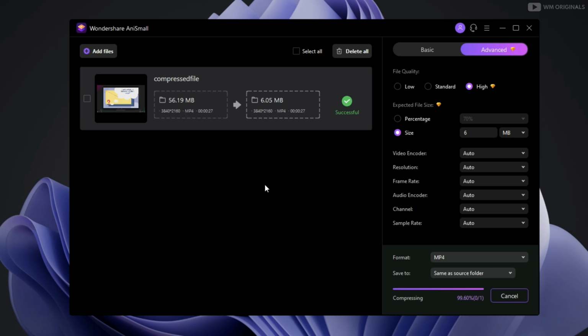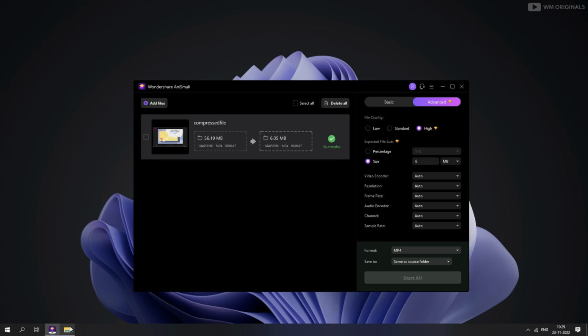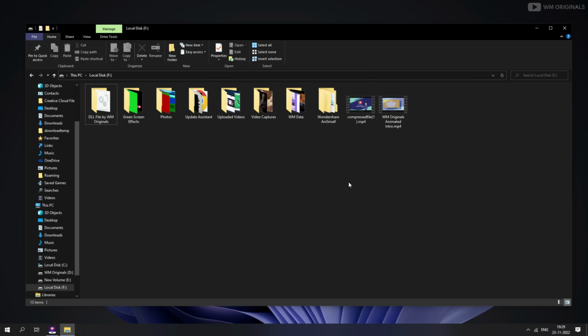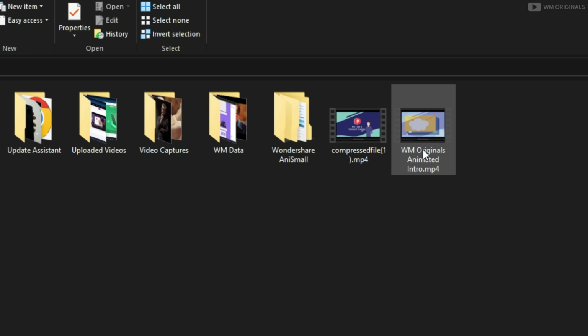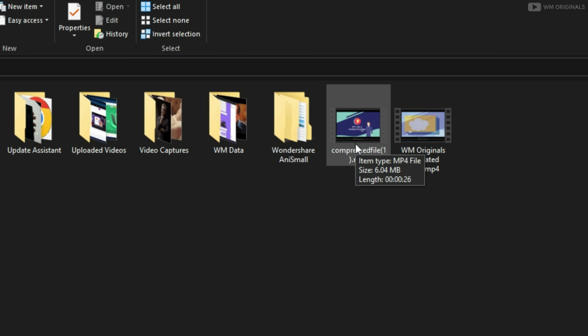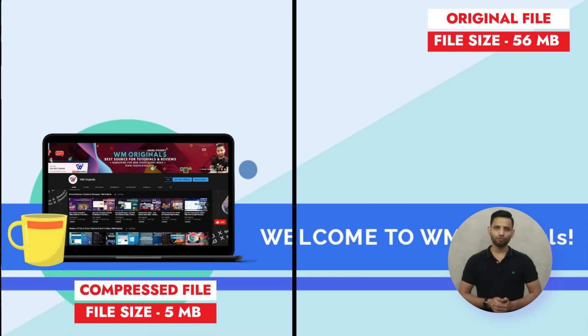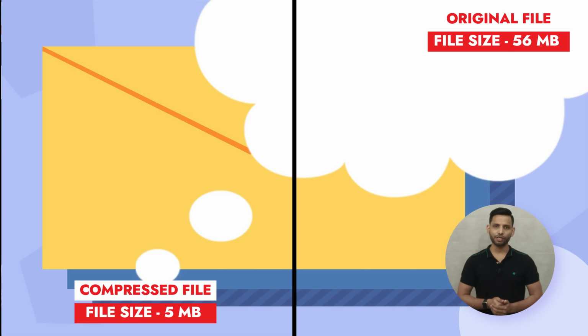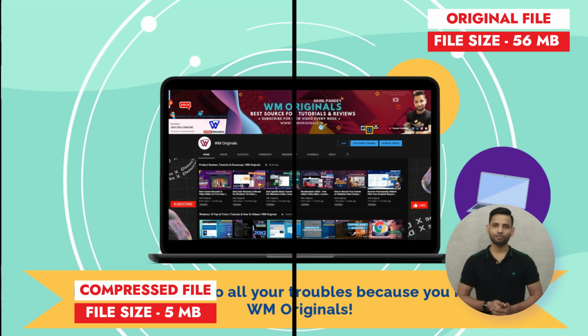Once done, we will see successful in front of the video file. Now let's check out our compressed video and see, here we have it. We have reduced file size from 56 MB to just 5 MB. Here you can see both files running, no loss in video quality. Fantastic work from Wondershare AnySmall. See, we can also compress video without losing quality using Wondershare AnySmall.